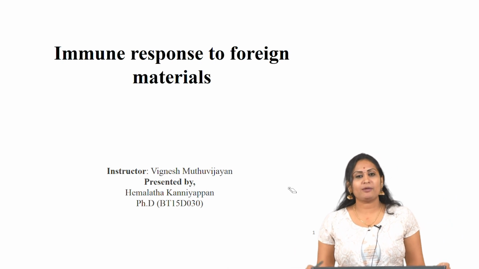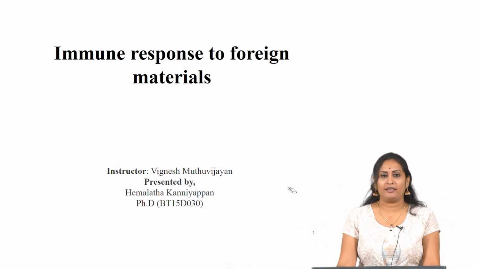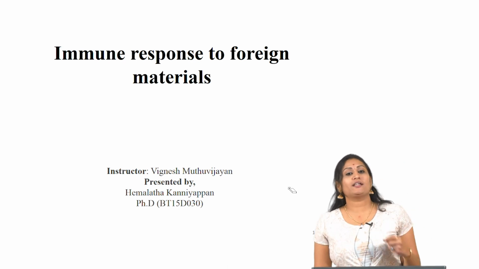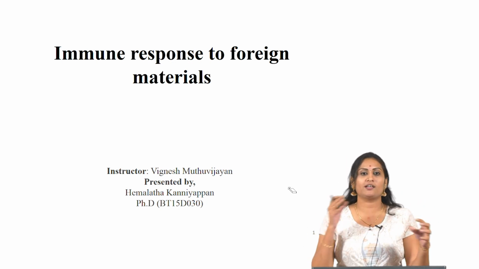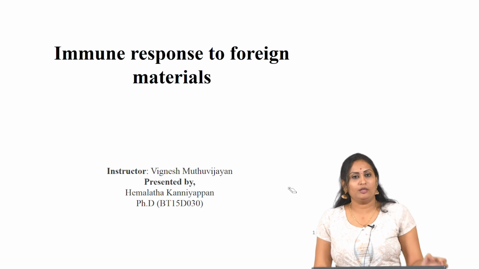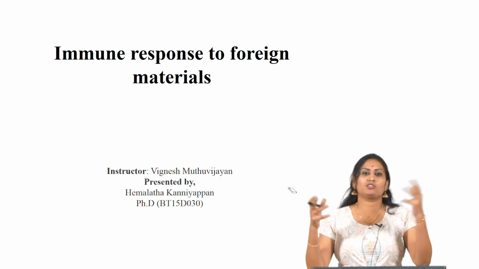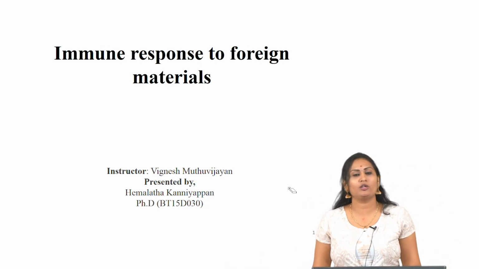The main lecture is based on immune responses to foreign materials, biomaterials or any implant. Before we go deep into the understanding of immune responses in the presence of biomaterial, we should know a few basics of immunological terms, what is immunology, and what are the cells involved in immune responses.